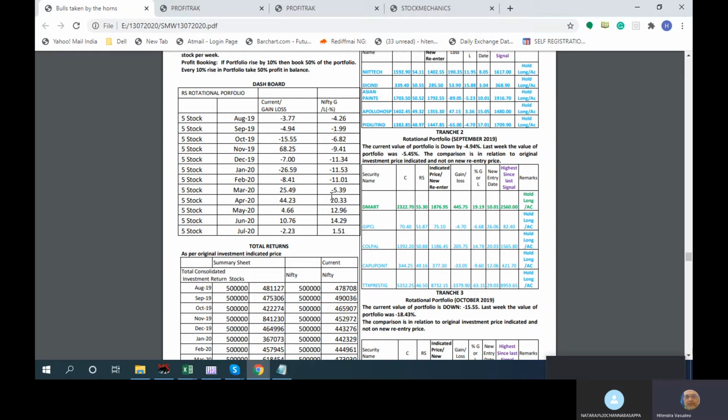Suppose now Reliance falls down to 1,400. What will happen is that, in the long term, what we are planning for, it evens out. It doesn't make a difference at all actually.